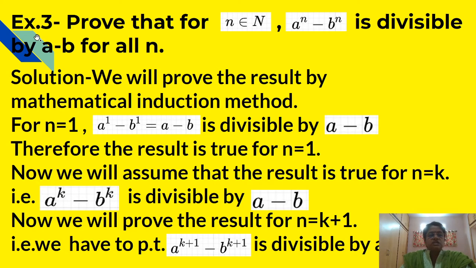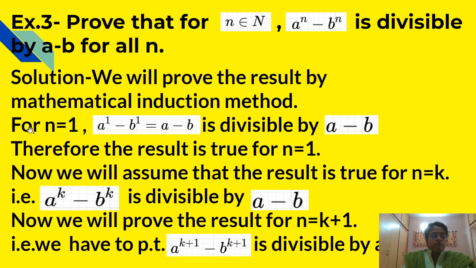Now see the third example. Prove that for n belonging to N, a raised to n minus b raised to n is divisible by a minus b for all n. Now see the solution of this example 3. Now we will prove the above result by mathematical induction method.